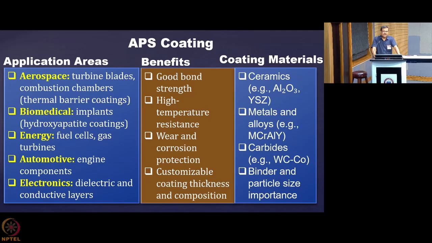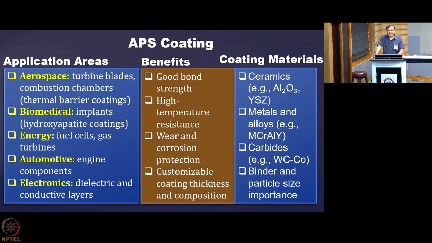Then one thing I should like to draw your attention to, that interlayers sometimes are required between the main coating and the substrate. You may require an interlayer to match the thermal expansion coefficient.